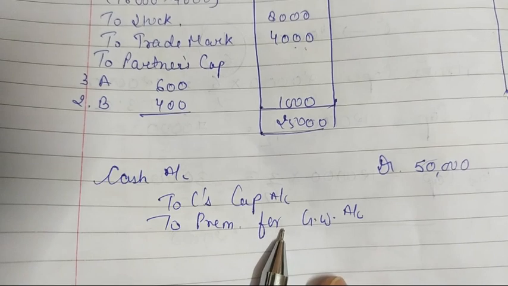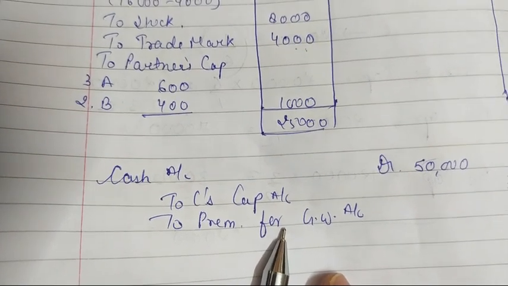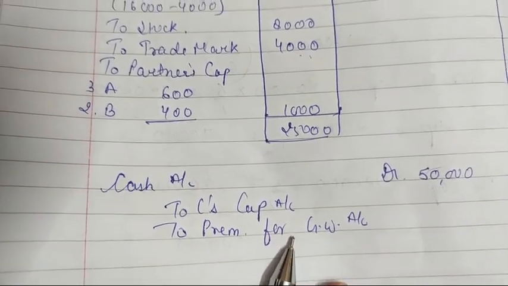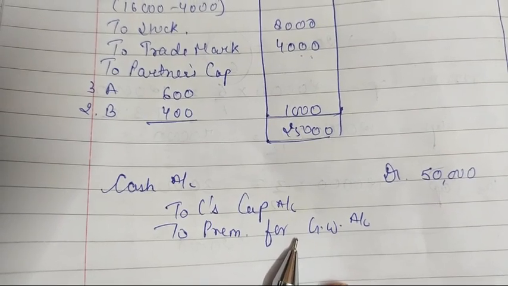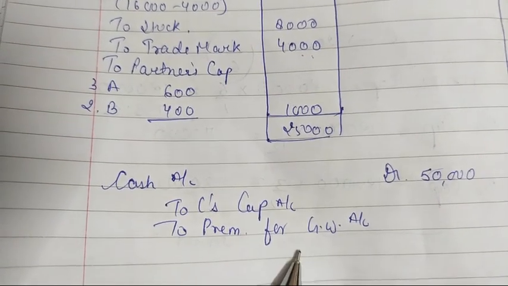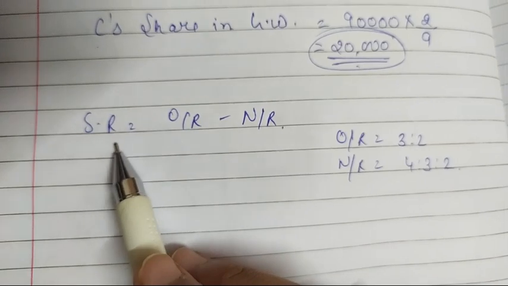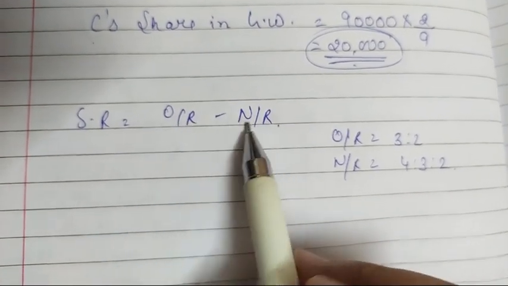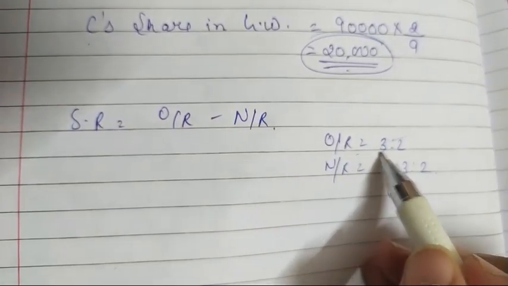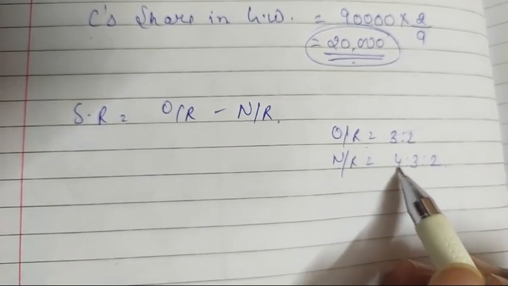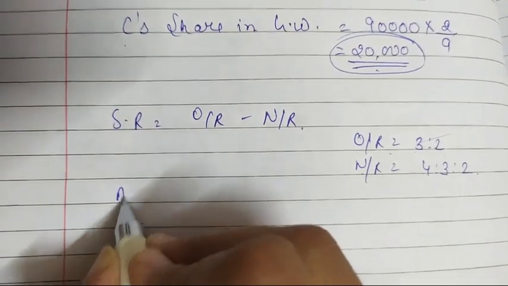Now we need to distribute this goodwill in our sacrifice ratio, and in this question we have the new profit sharing ratio. So first we will calculate our sacrifice ratio. Students, the formula of sacrifice ratio is old ratio minus new ratio. Old ratio given 3:2, new ratio given 4:3:2. So let's start.